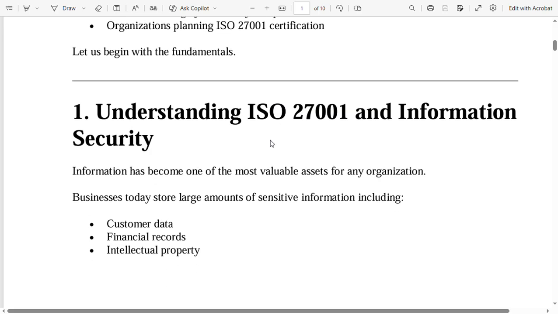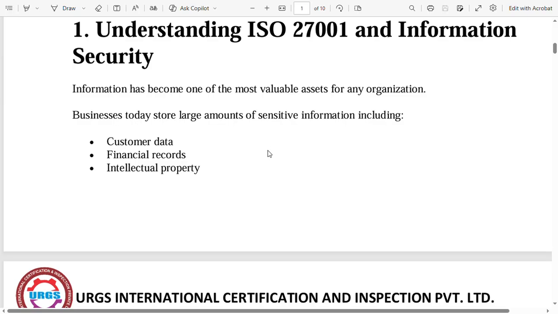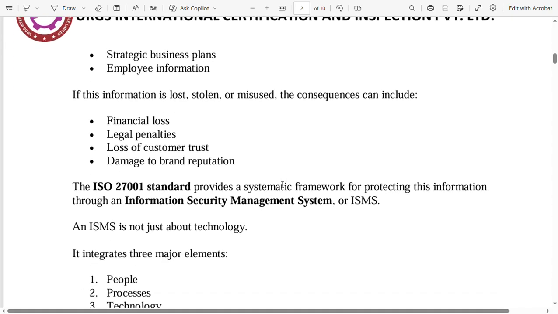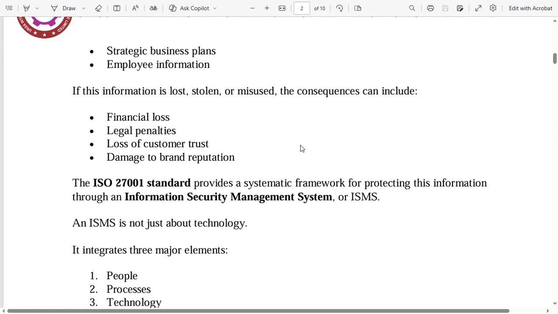First, understanding ISO 27001 and information security. Information has become one of the most valuable assets for any organization. Businesses today store large amounts of sensitive information, including customer data, financial records, intellectual property, strategic business plans, employee information. If this information is lost, stolen, or misused, the consequences can include financial loss, legal penalties, loss of customer trust, damage to brand reputation.